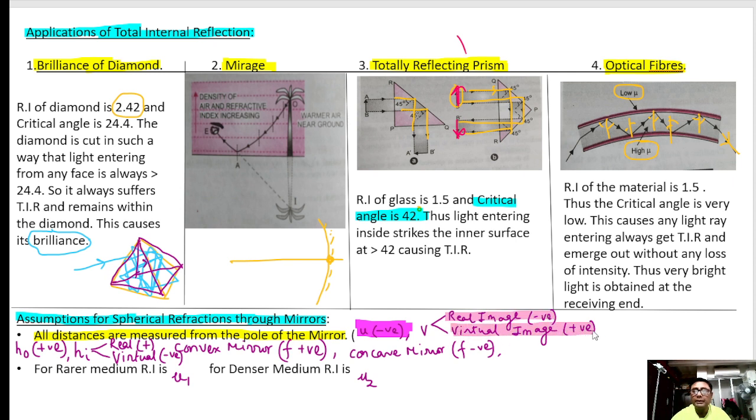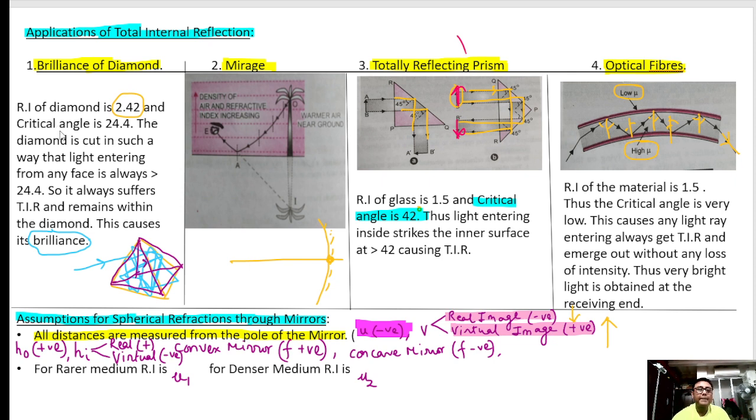How will you know a real image? A real image will always be inverted. A virtual image is always upright. So if it is a virtual image, you will take V as positive. If it is a real image, you will take V as negative.